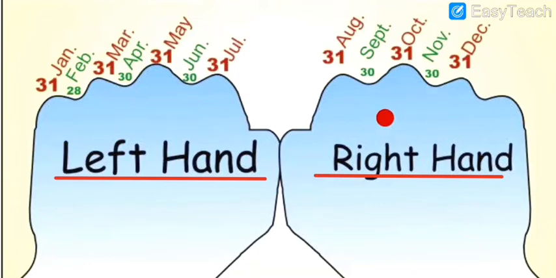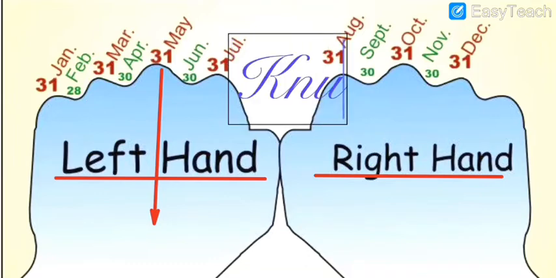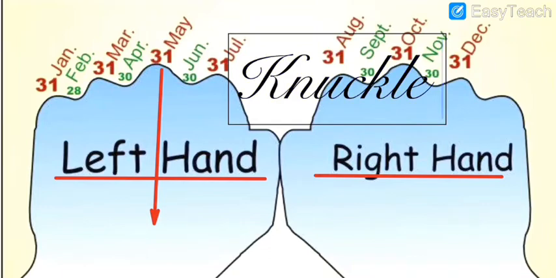Okay, and the down parts show what, my dear students? It shows 30 days in a month. Knuckle.